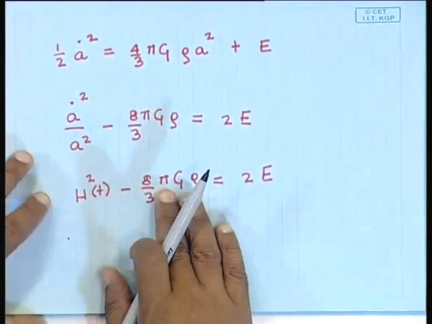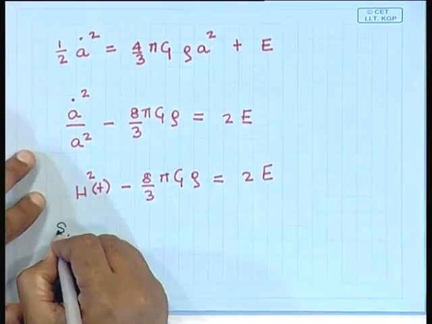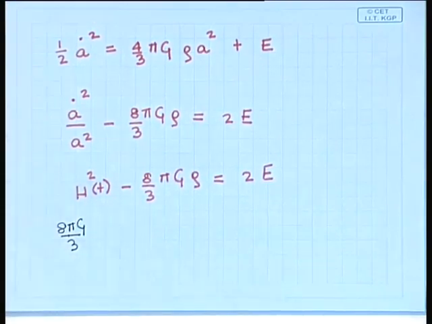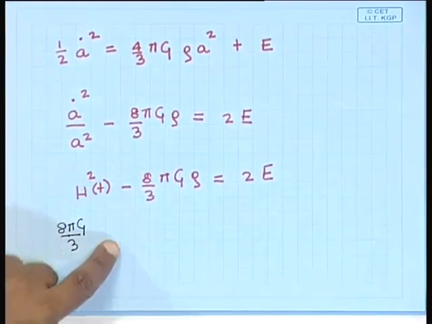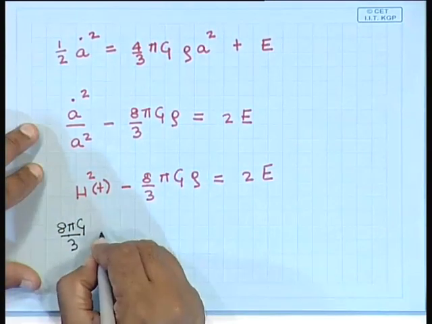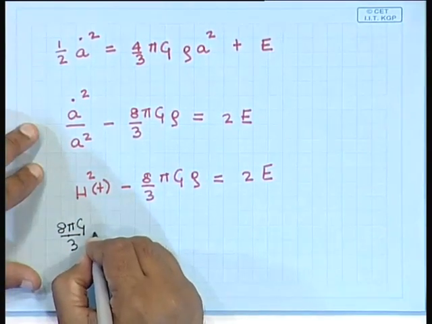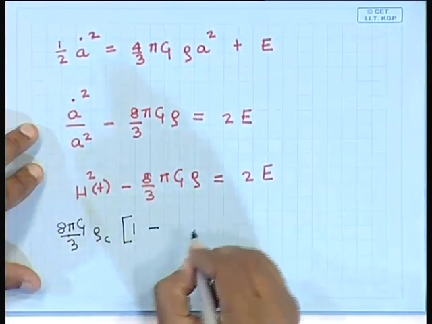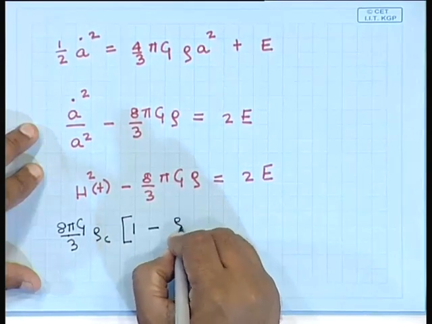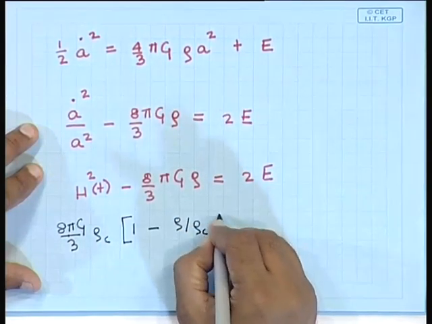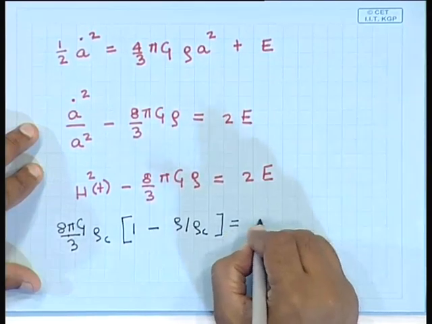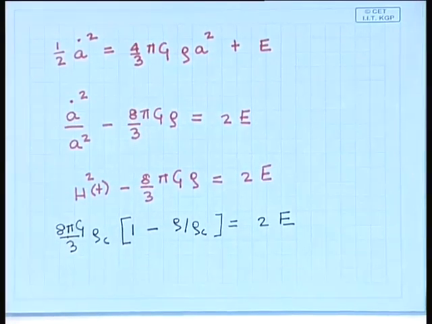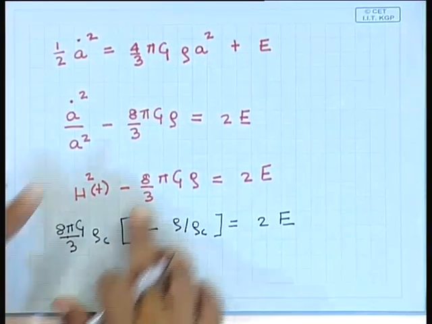So, we can write this as 8 pi g by 3 rho critical, that is h naught square, and so we can take rho critical common outside, 1 minus rho by rho critical. Right, we can write this equation like this.